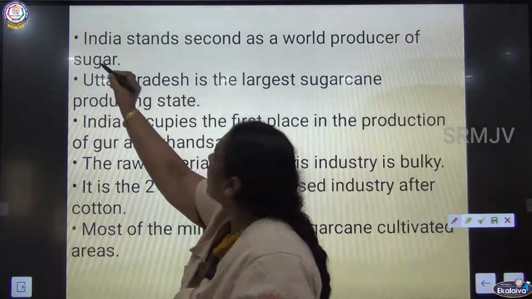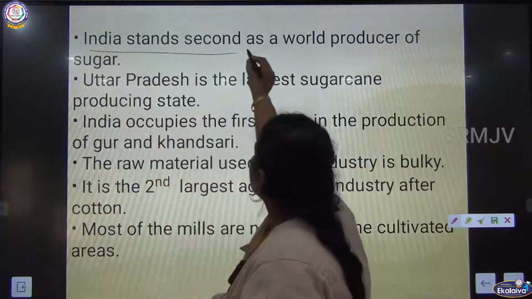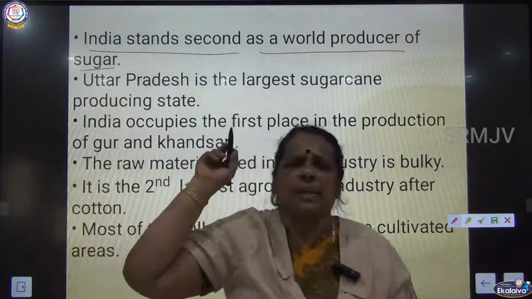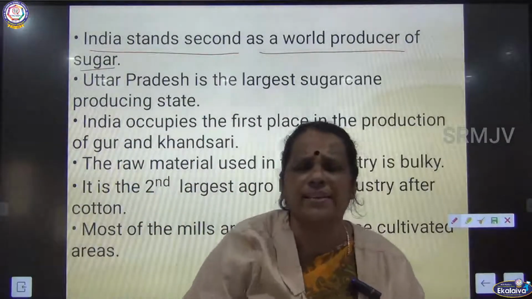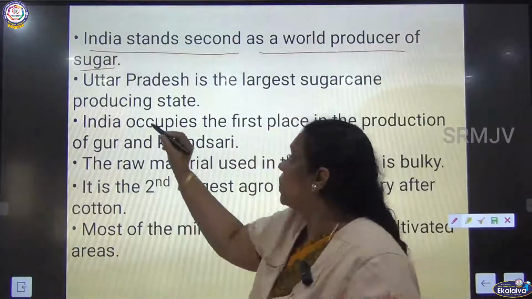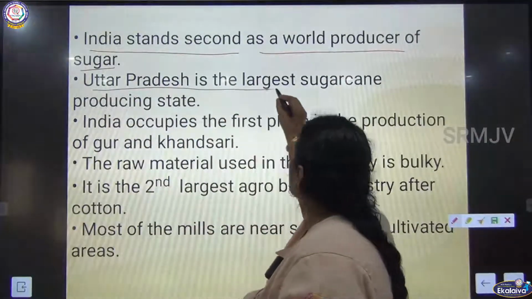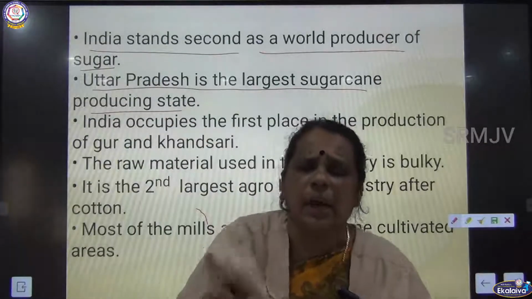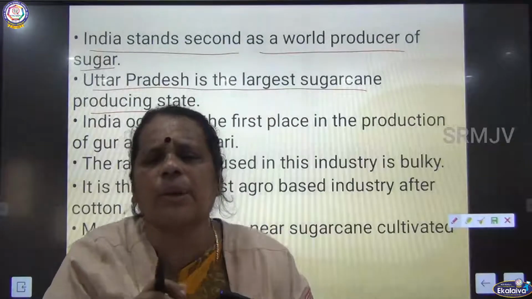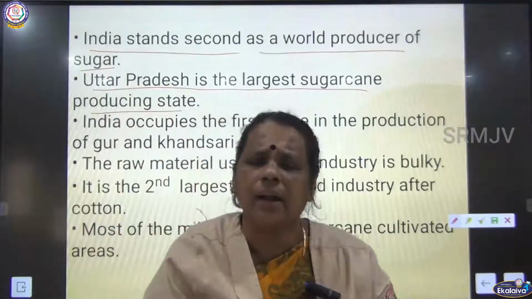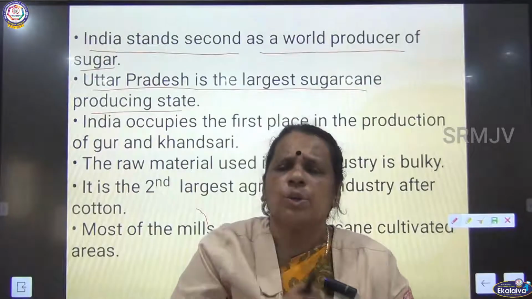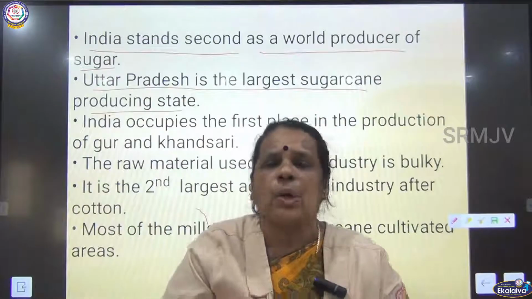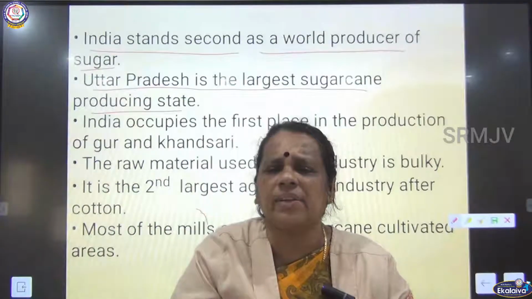When you talk about our country, India stands second as a world producer of sugar. Uttar Pradesh, which is in North India, is the largest sugarcane producing state. So in the world we are standing in the second place, whereas in our country, Uttar Pradesh is the largest producer of sugarcane.